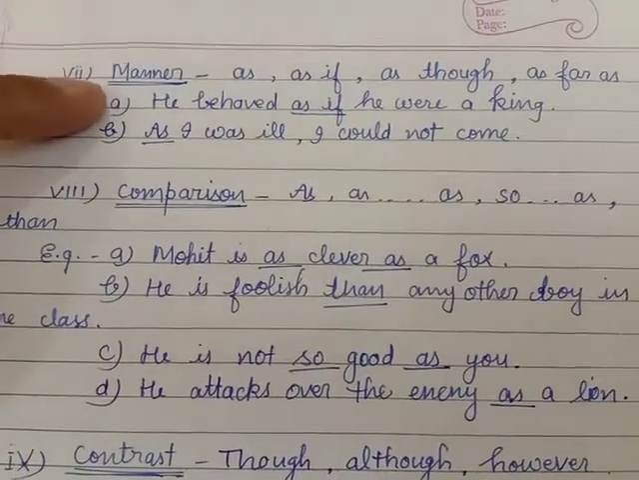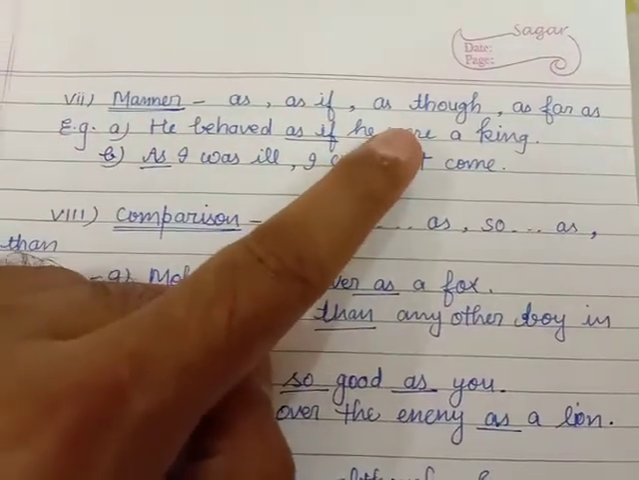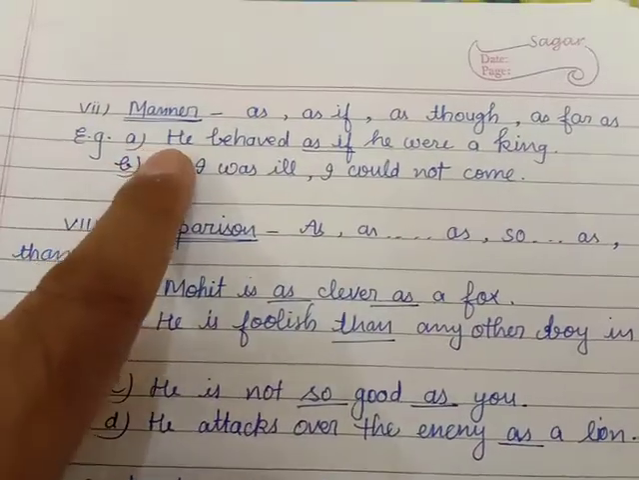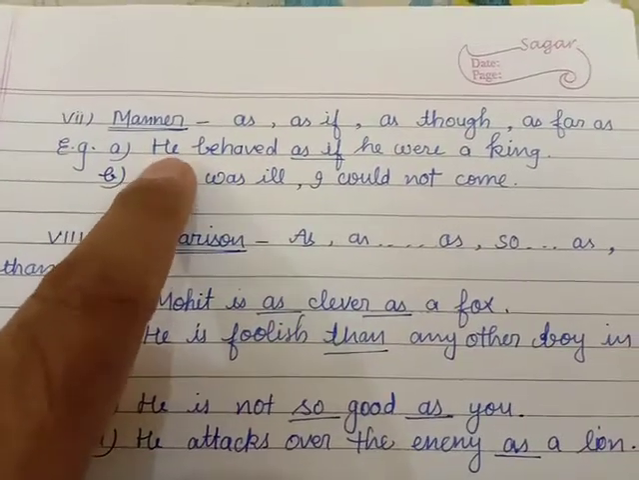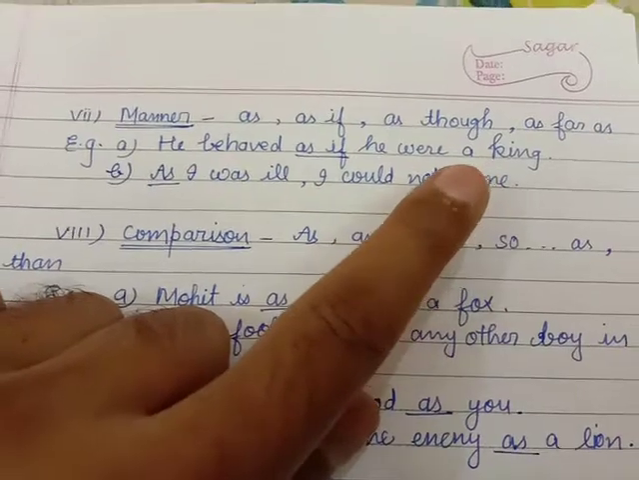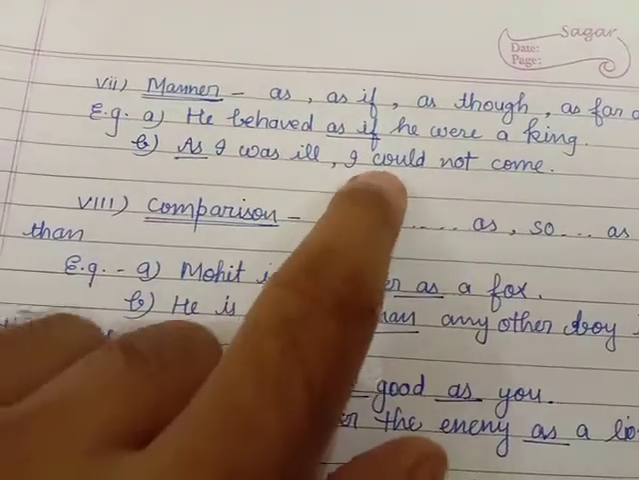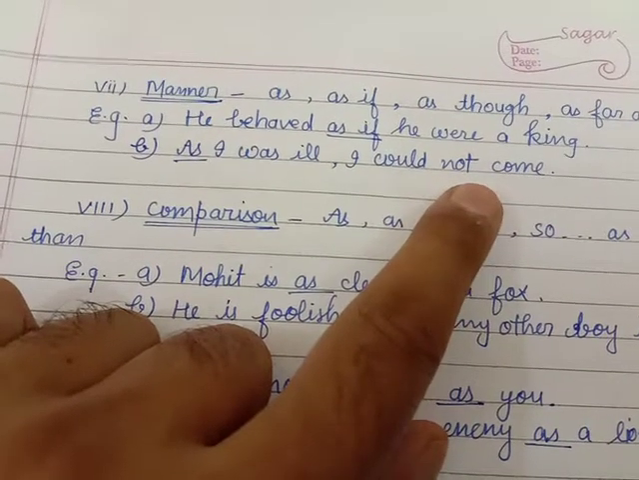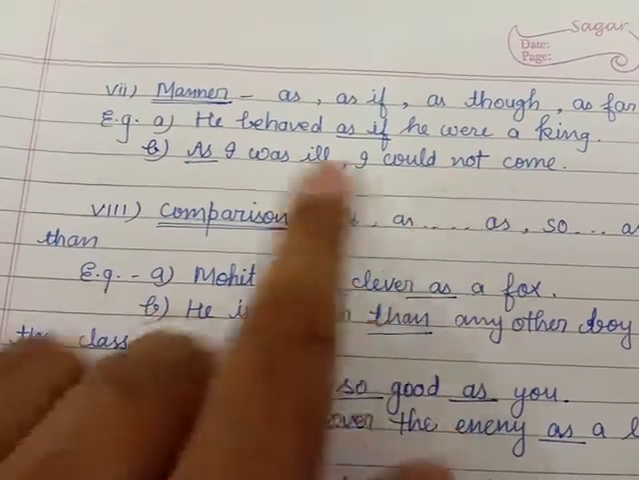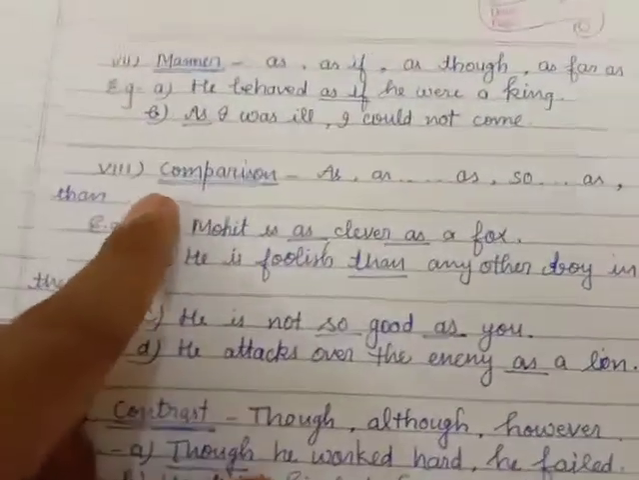The next one is manner: as if, as though, as far as. Example is given: He behaved as if he were a king. How did he behave? As if he were a king. As I was ill, I could not come. How? What is that? Why could he not come? He was ill. The reason is given.